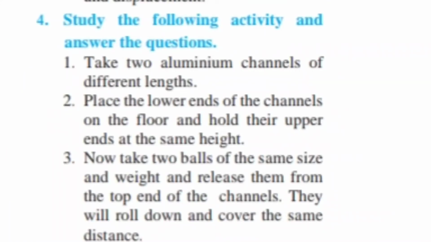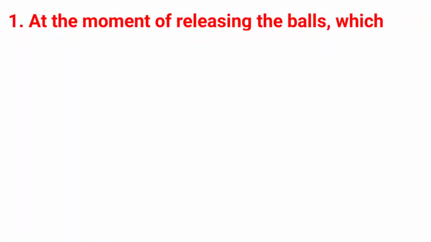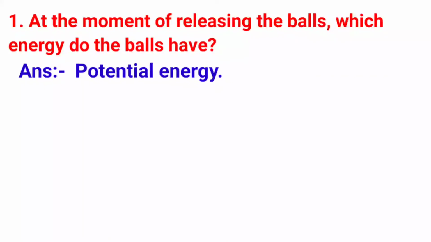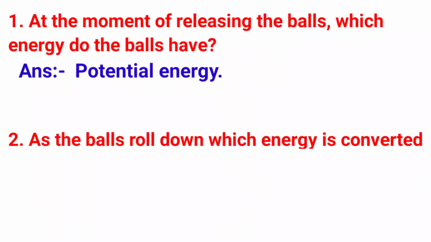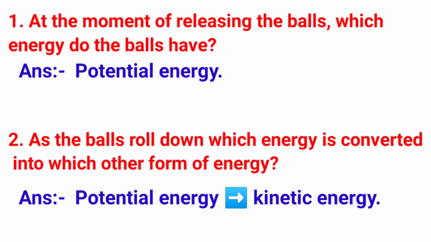Question number 4. Study the following activity and answer the questions. You have to read this properly. Then questions. 1. At the moment of releasing the balls, which energy do the balls have? Answer: potential energy. 2. As the balls roll down, which energy is converted into which other form of energy? Answer: potential energy is converted to kinetic energy.